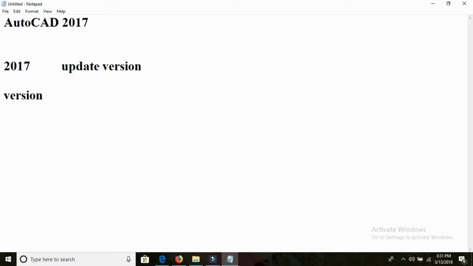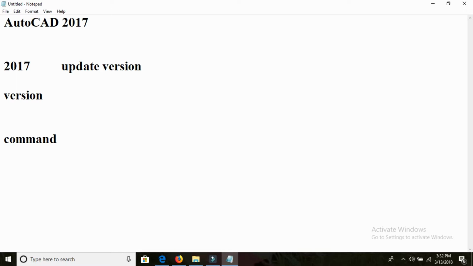Everything I'm explaining here is through commands, friends. I'm not explaining through the graphical user interface. I'm explaining every tool with the command, not with the GUI.